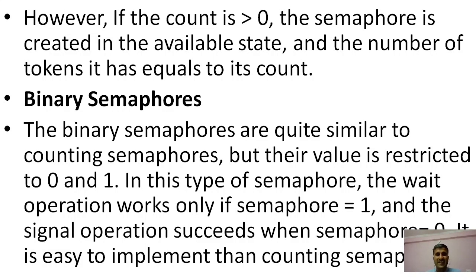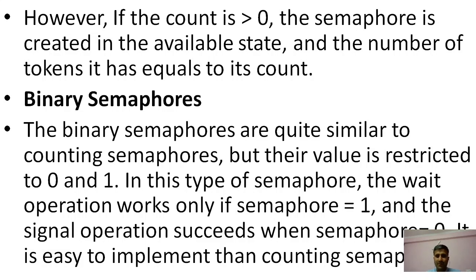Then the semaphore is created in the available state, and the number of tokens it has is equal to this count, as well as in the binary semaphore. If we discuss the binary semaphore, it is quite similar to the counting semaphore, but its value is restricted to zeros and ones. In a counting semaphore we don't bound the values, but here we bound the values to zeros and ones.